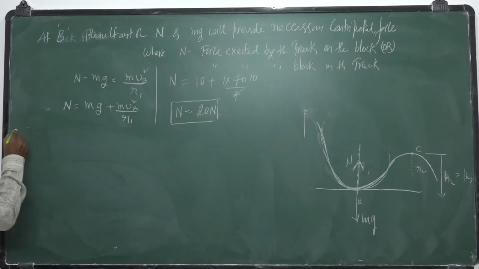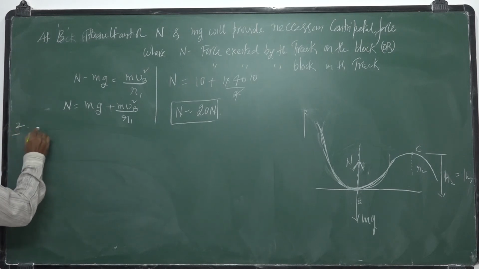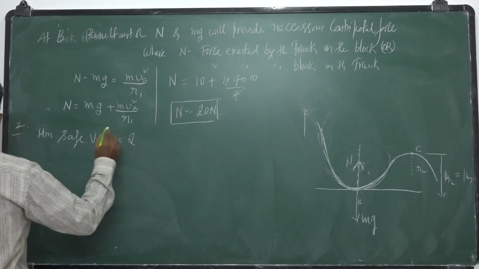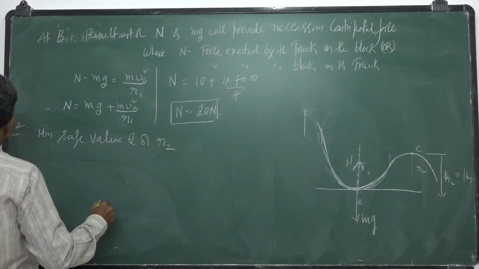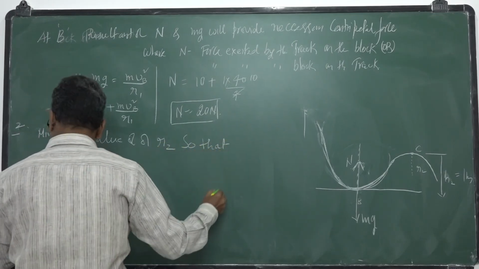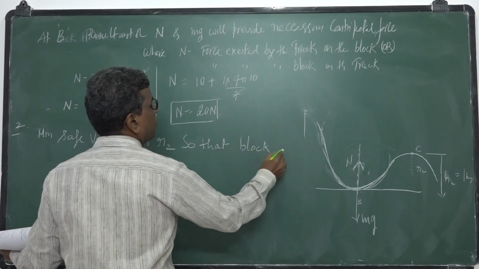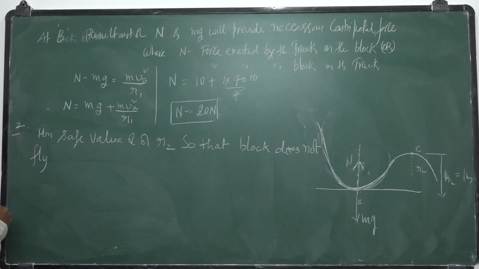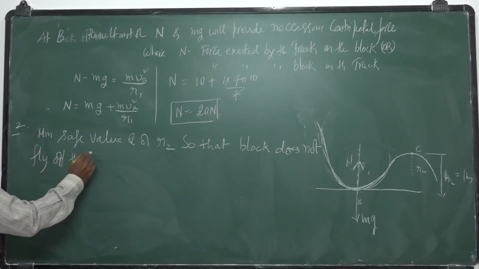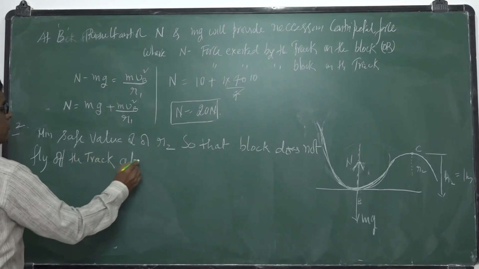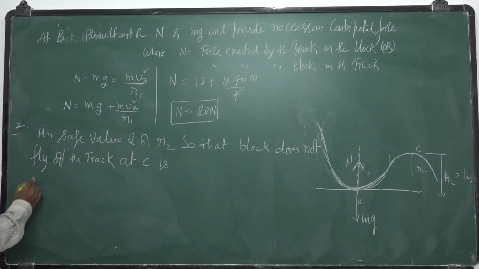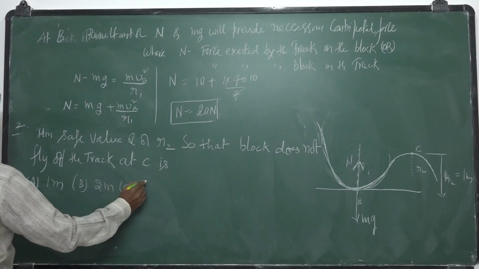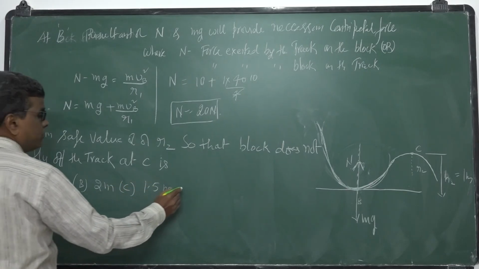Next question, second one, B: the minimum safe value of R2 so that the block does not fly off the track at C is: A, 1 meter; B, 2 meters; C, 1.5 meters; D, 3 meters.